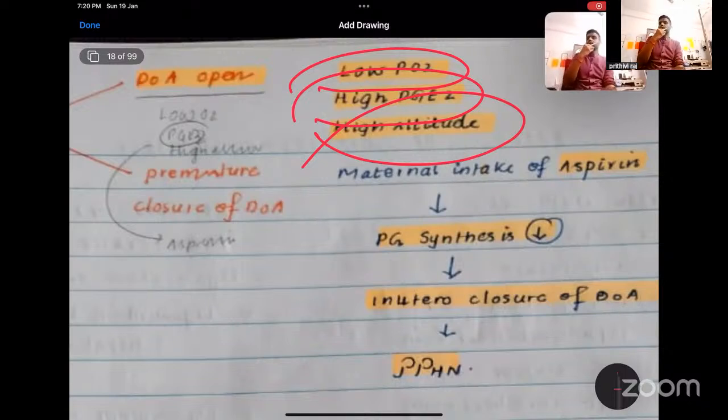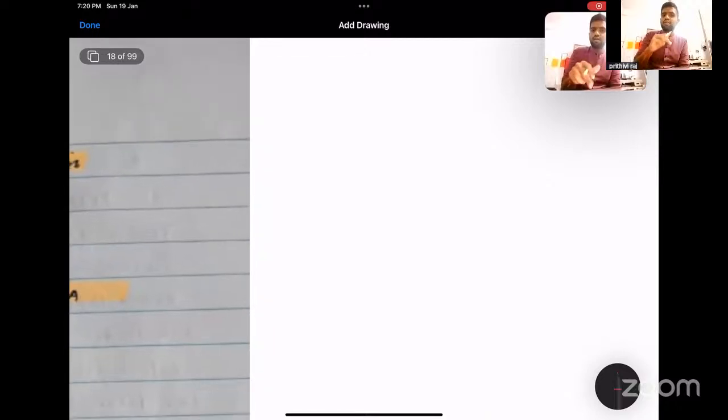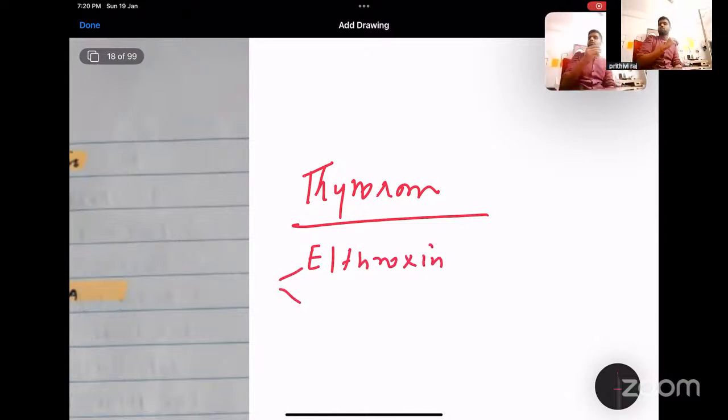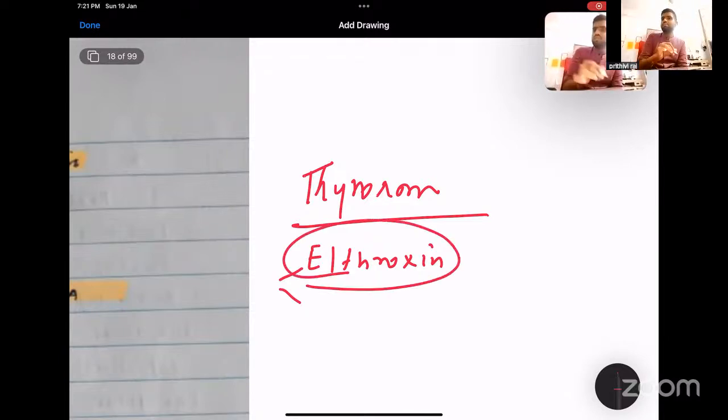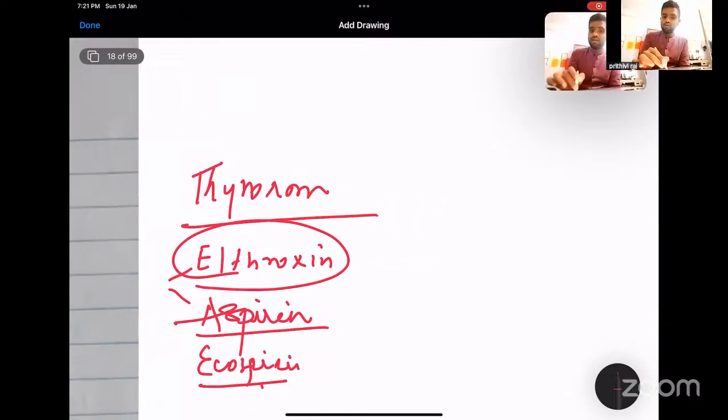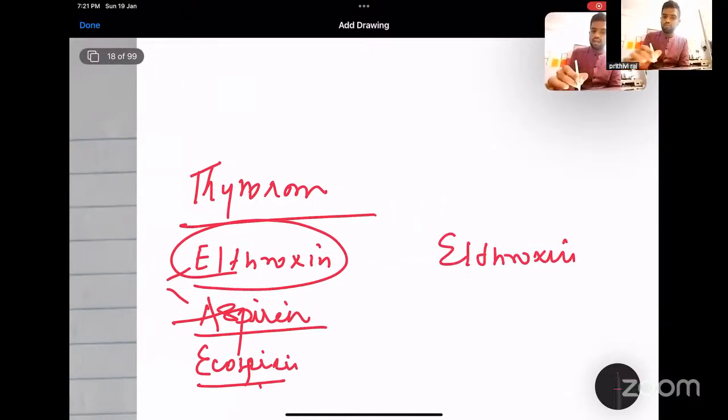But when she went to the pharmacy of that state hospital, instead of giving levothyroxine, they gave aspirin to this mother. That is Ecosprin. The brand name was written like Eltoxin, but there was some other brand, and they gave Ecosprin.